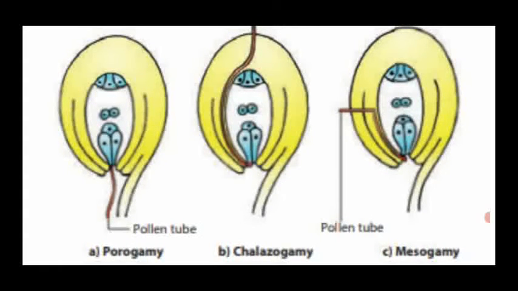The last one, mesogamy. See the pollen tubes entering the embryo sac via the integumental region; that is mesogamy. So dear students, these are all the different types of pollen tube entry with the diagram. It is a very important 5-mark as well as 3-mark question. Each and every diagram is very important for 2 marks and 3 marks.